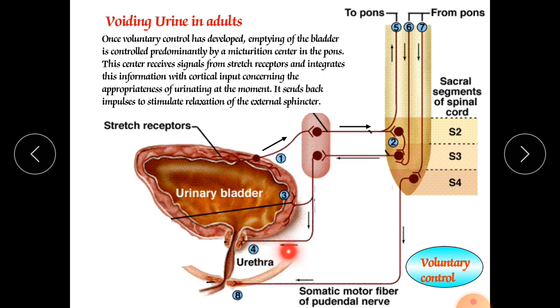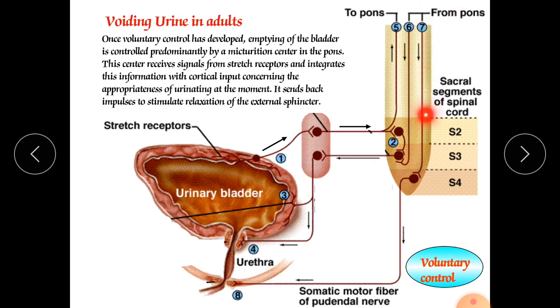And after that, at this fifth point, from the pons, again the message goes that this portion has been released. From the brain again, through the motor neuron, because this can be controlled by the voluntary muscles, the motor neurons come here and take their roles.